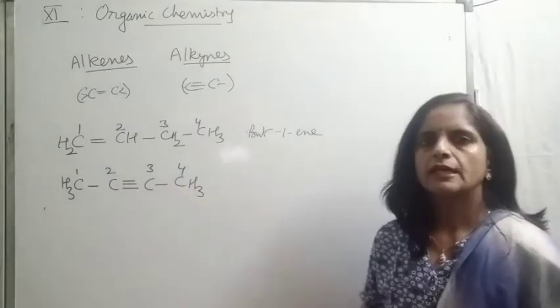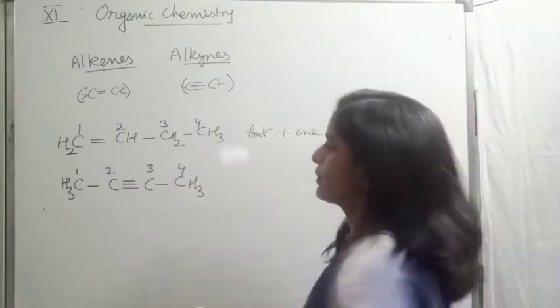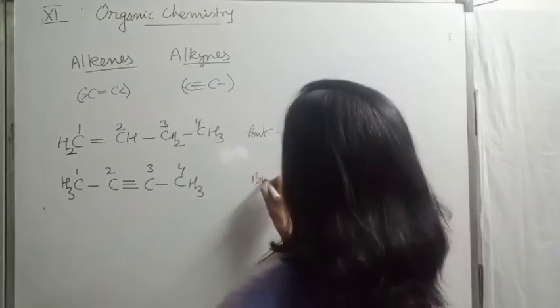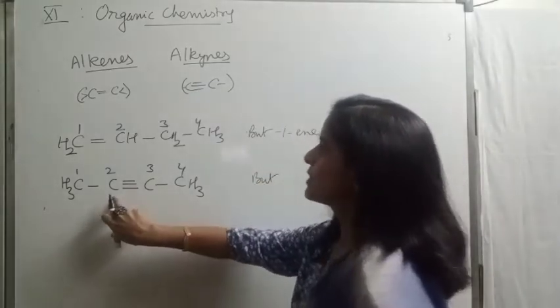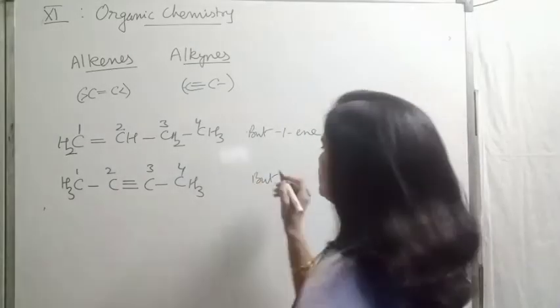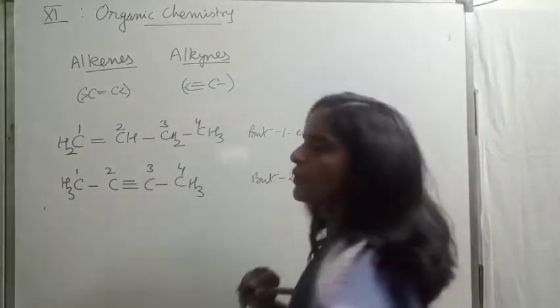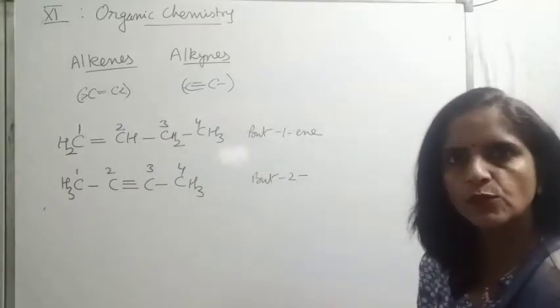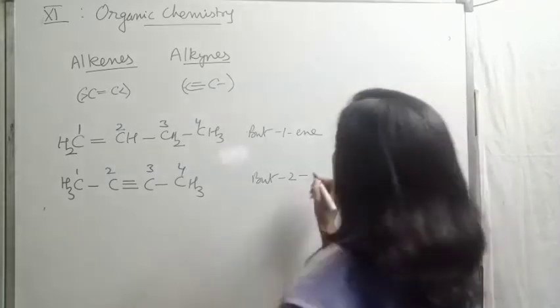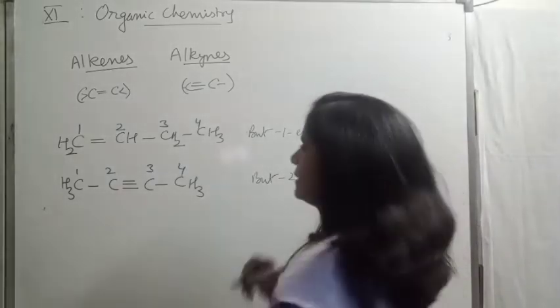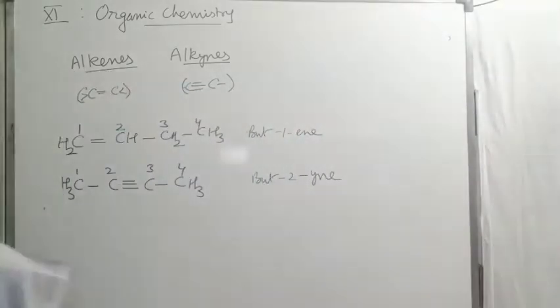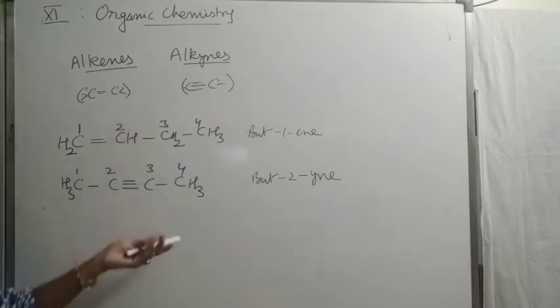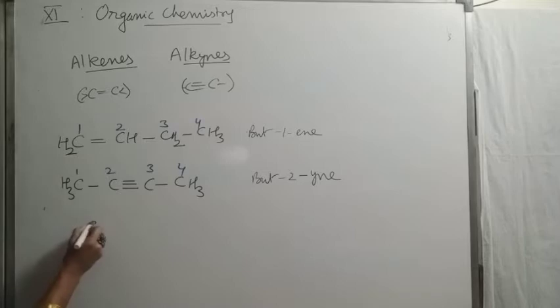Then for the next case, again the word root is but because it's also a 4 carbon chain. The triple bond is on the second position. So but-2, and for a triple bond, the primary suffix used is yne. So but-2-yne is the name of this compound. I hope these two were really very simple for you. Just check the next one.